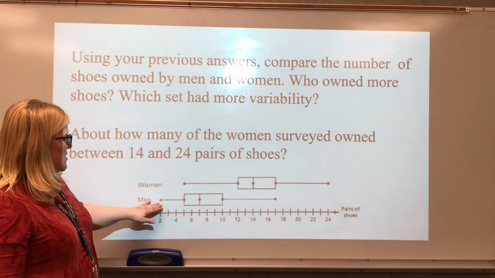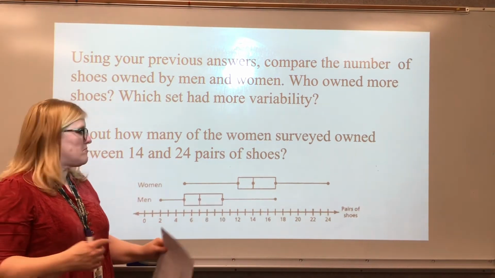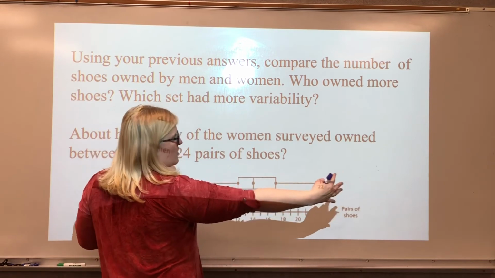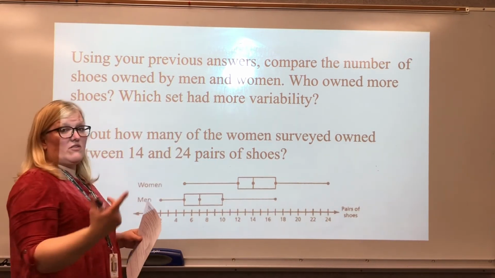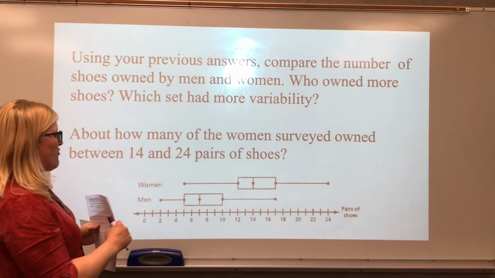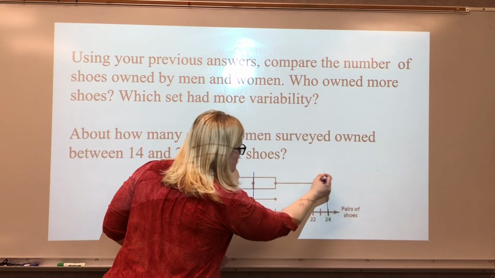The men's was a little skewed, but if you're talking about variability, look at how long this is. It's a much wider range. So, which set had more variability? The women.